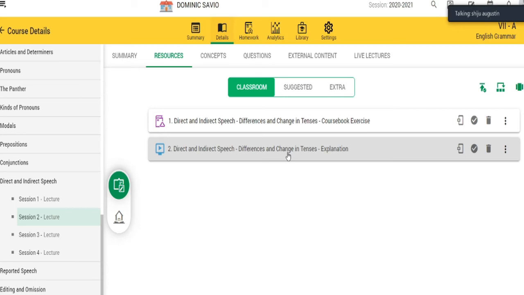Direct and indirect speech. We are going to see the differences and changes in tenses. Please write down differences and changes in tenses of direct and indirect speech. Renin, please read the heading that you have written now. Direct and indirect speech, difference and changes in tenses, explanation. Okay. Differences and changes in tenses of direct and indirect speech.